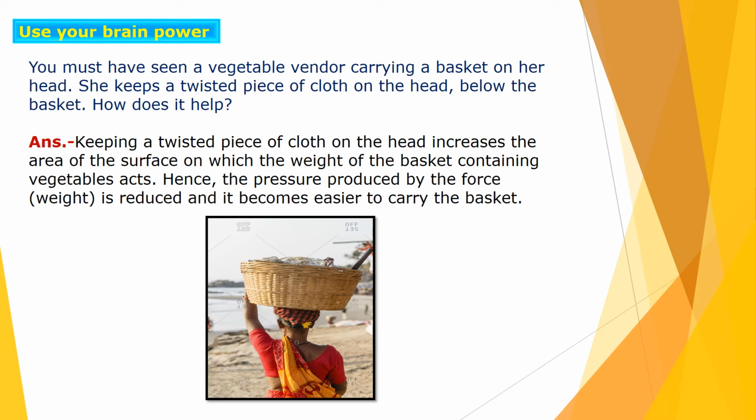Now next is use your brain power. You must have seen, children, a vegetable vendor carrying a basket on her head. She keeps a twisted piece of cloth on the head below the basket. How does it help? Keeping a twisted piece of cloth on the head increases the area of the surface on which the weight of the basket containing vegetables acts. Hence the pressure produced by the force, that is the weight, is reduced and it becomes easier to carry the basket.